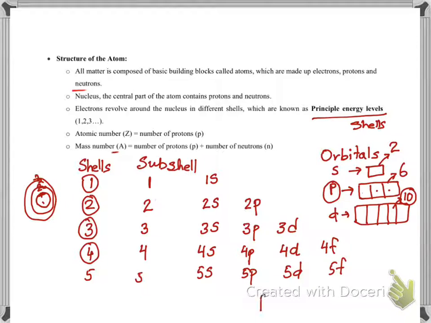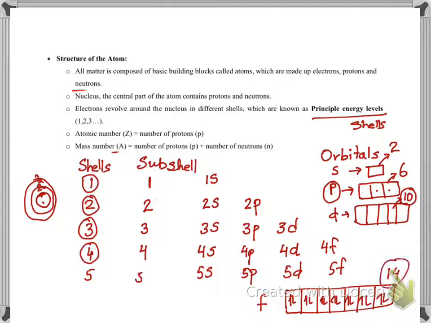Let me write down f here. The f subshell is made up of 7 orbitals: 1, 2, 3, 4, 5, 6, and 7. Each orbital, remember, an orbital can have only 2 electrons. So 2 electrons here, 2 here, 2 here, and a total of 14 electrons. So when you are filling the electrons in these subshells, you fill the lower energy level first, followed by the higher energy level.